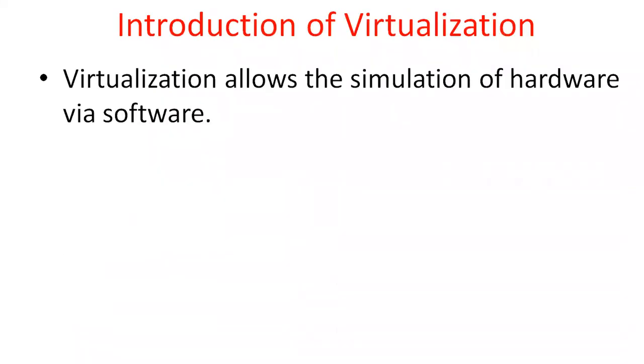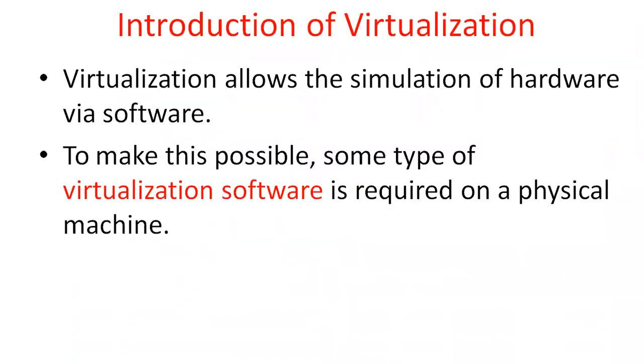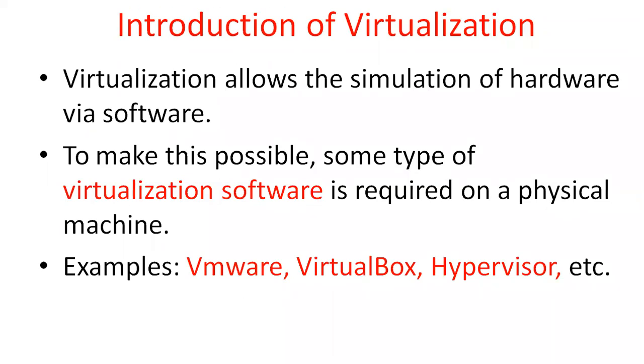Virtualization allows the simulation of hardware via software. To make this possible, some virtual software is required on the physical machine. If you want to make this emulation and simulation, you require virtual software. VMware is one type of software, VirtualBox is one type of software for creating virtual machines, and a hypervisor is one type of software. That is called the virtualization technique.